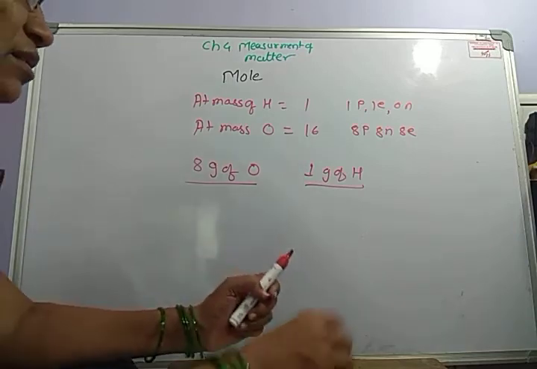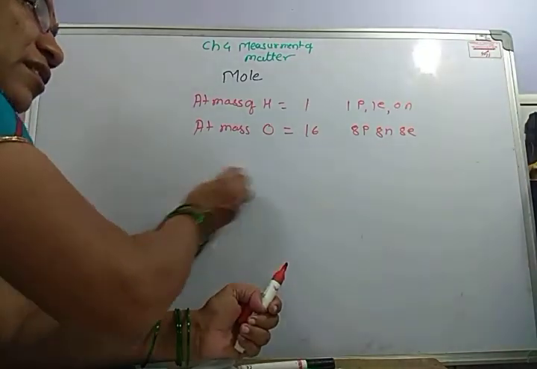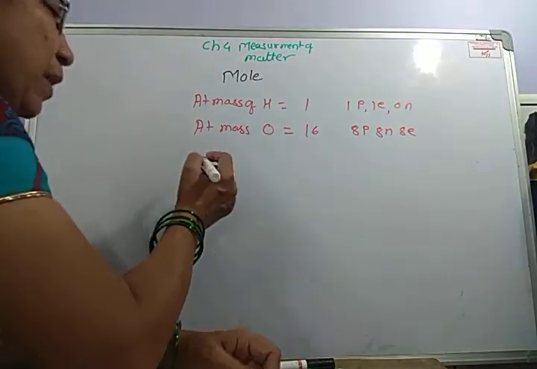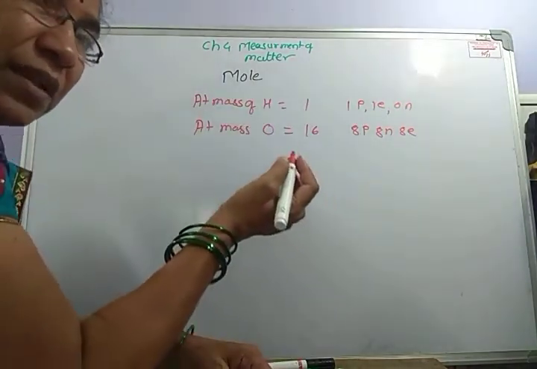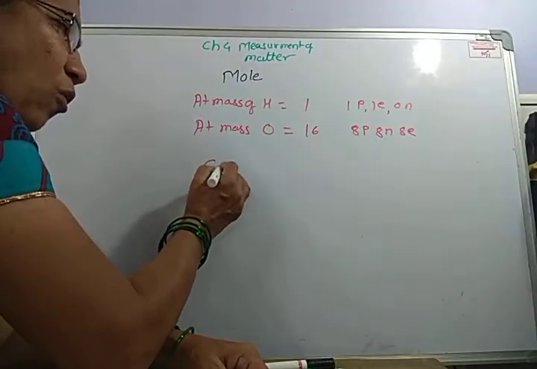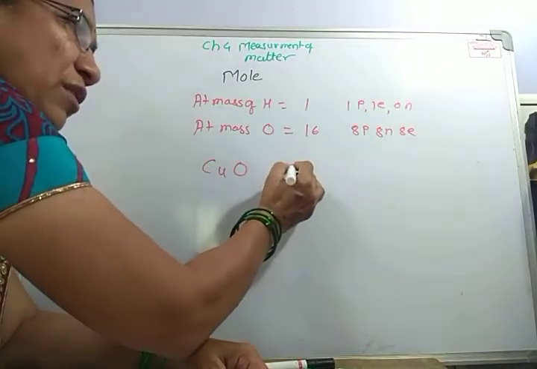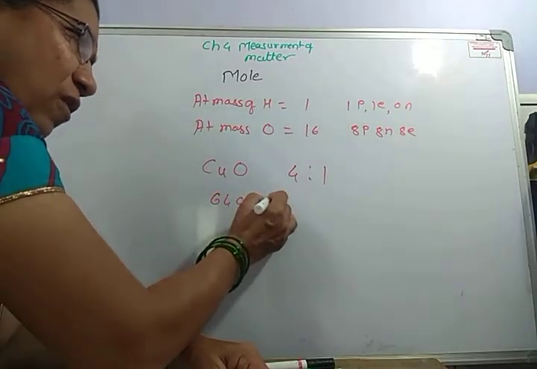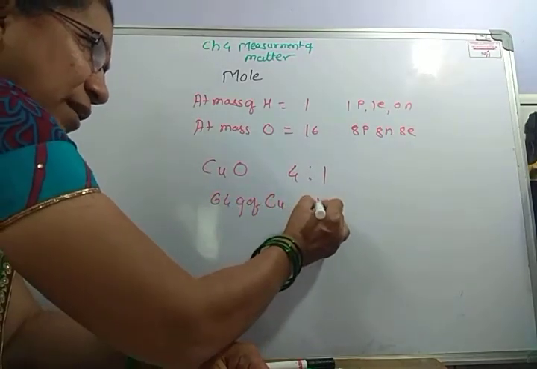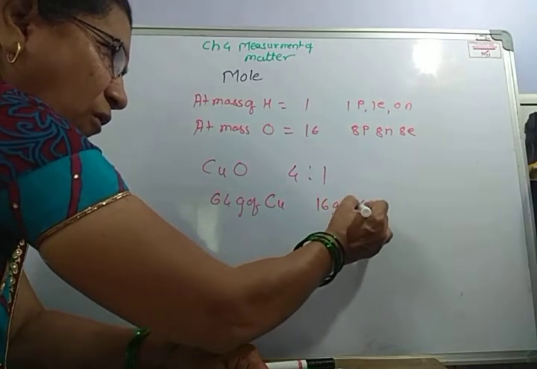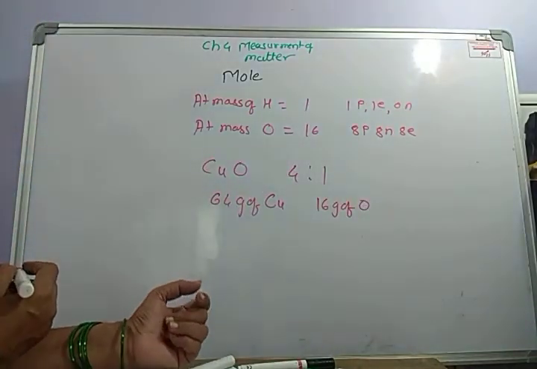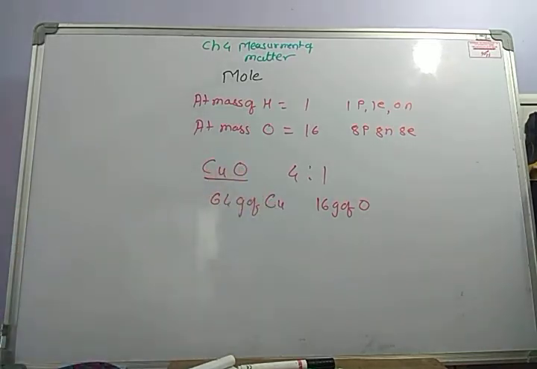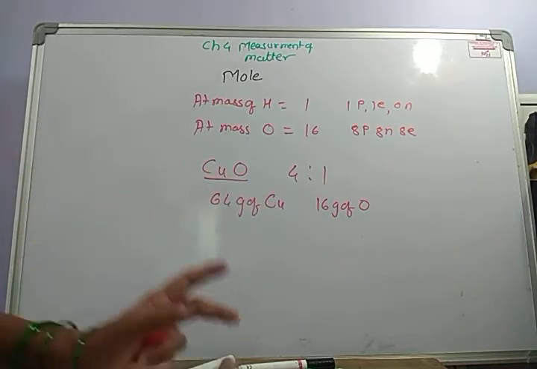We have just before studied the law of definite proportion. That is, in every sample of CuO, the ratio was 4:1, that is 64 gram of copper and 16 gram of oxygen every time. And we know the formula CuO, and Cu cannot be cut further.